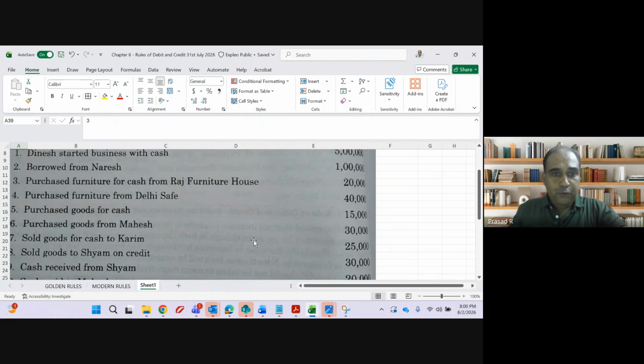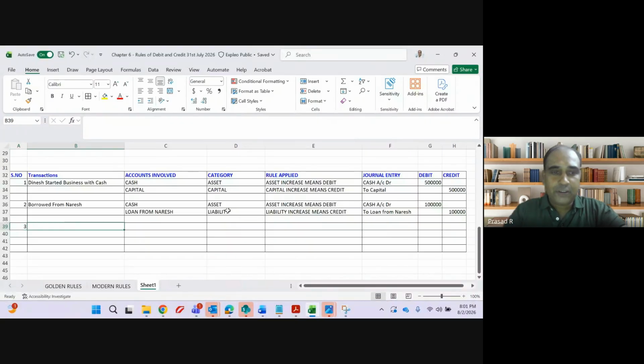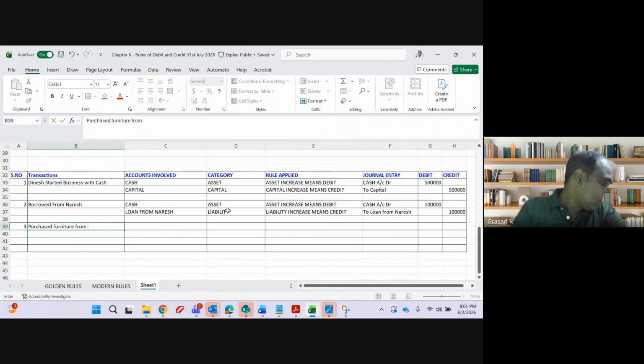Purchased furniture for cash. See, whenever I purchase for cash, is the name relevant? No, sir. The name is not relevant. It is only to confuse you guys. Purchased furniture for cash from Raj Furniture House.